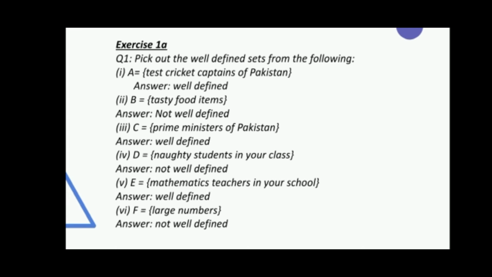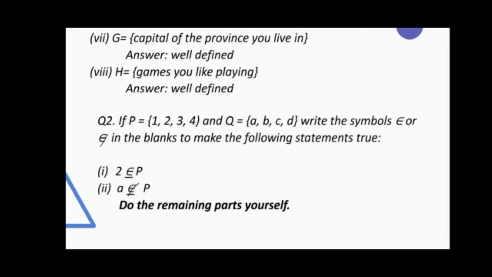Now part 3 is C equals to Prime Ministers of Pakistan. Yes, there again will be no objection in it. So it's a well-defined set. Part 4 is D equals to naughty students in your class. Again, this term naughty is not well-defined because a child may be considered naughty by one person but not by another. So this set is not well-defined. Same strategy will be followed till the part number 8.